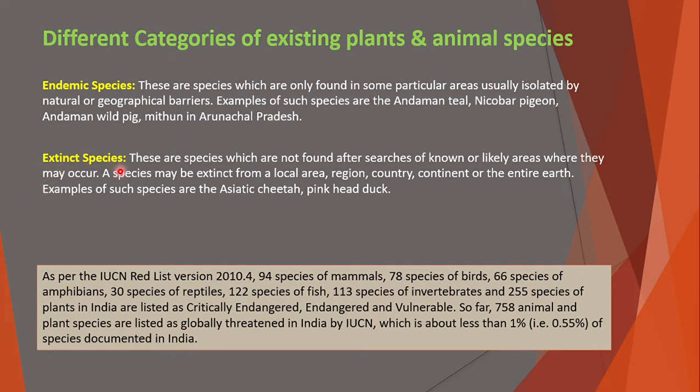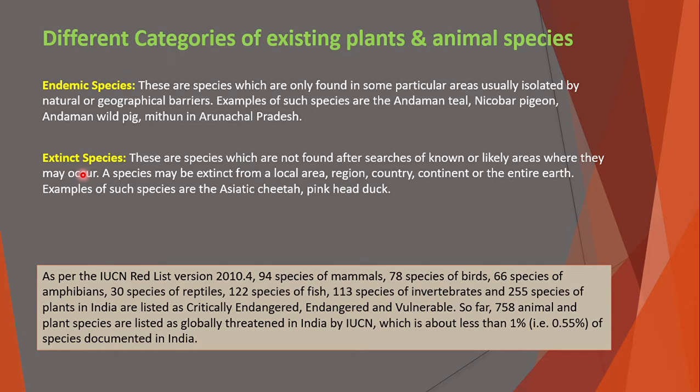Extinct species. These are species which are not found after searches of known or likely areas where they may occur. A species may be extinct from a local area, region, country, continent, or the entire earth. Examples of such species are Asiatic cheetah, pink-headed duck, etc. Extinct means that these types of species can no longer be found anywhere their habitat can be found.